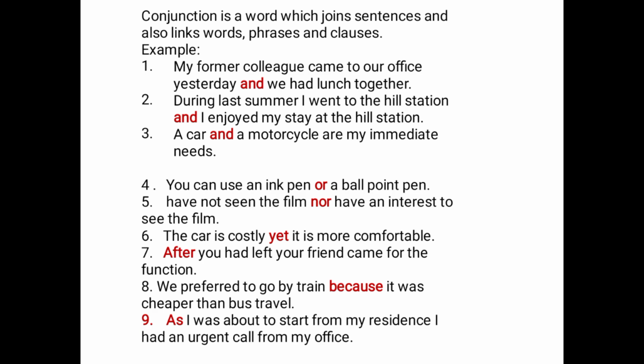But when you say a car and a motorcycle are my immediate needs, it's now passing a message. So a car and a motorcycle can now be seen as the subject of the sentence, and the verb here is are. My immediate needs is the object.